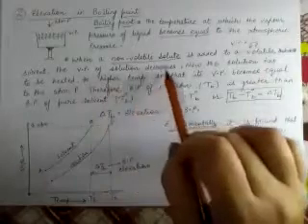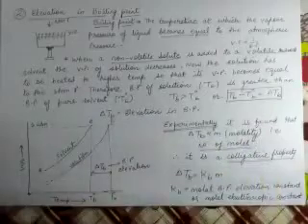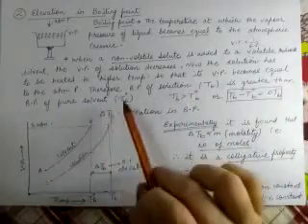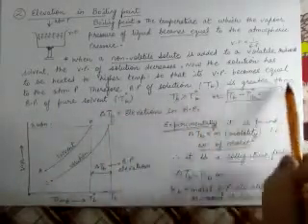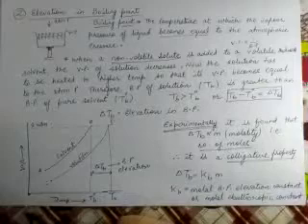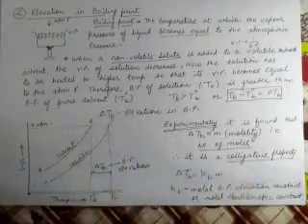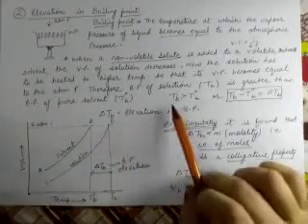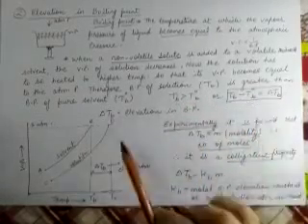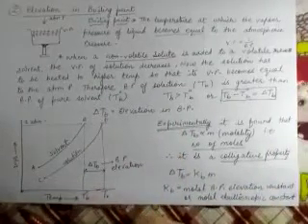Now we have learned that vapor pressure is inversely related to boiling point. So if the vapor pressure of solution decreases, it means that now the solution has to be heated to higher temperature. More heating is required so that its vapor pressure becomes equal to atmospheric pressure. It means the boiling point of solution, which is denoted by TB, is greater than boiling point of pure solvent, which is denoted by T0B. So when we add non-volatile solute, the boiling point of solution will increase, and this property is known as elevation in boiling point. TB minus T0B is equal to delta TB, and this delta TB is known as elevation in boiling point.